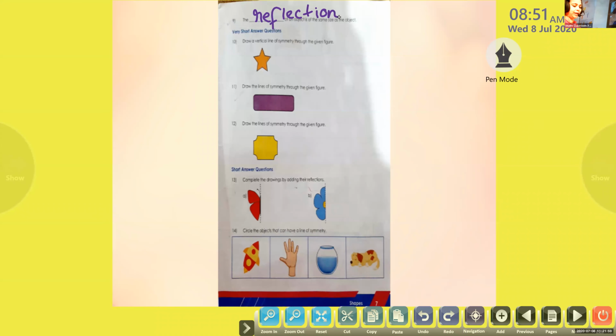Draw a vertical line of symmetry through the given figure. All the children, you have to draw neatly using a pencil. Don't use a pen, because afterwards when it is not correct, you cannot change it. So all the children, can you draw this vertical line of symmetry?